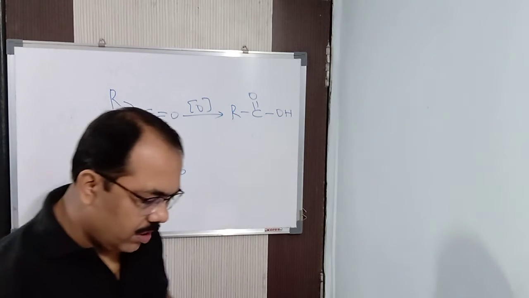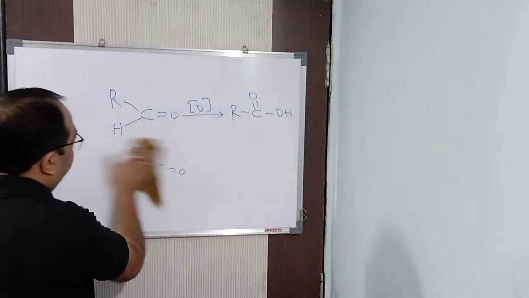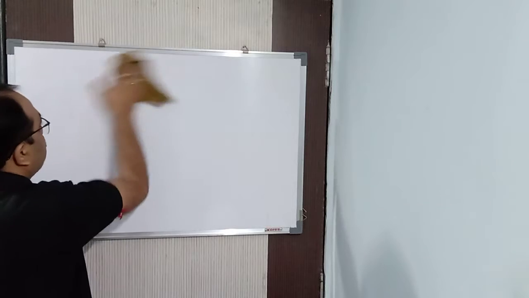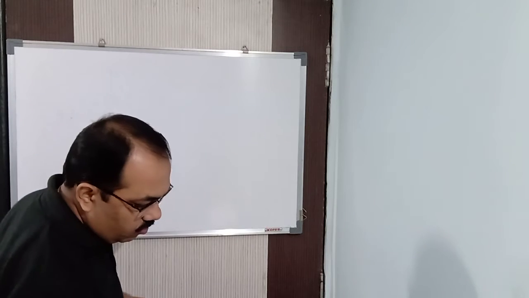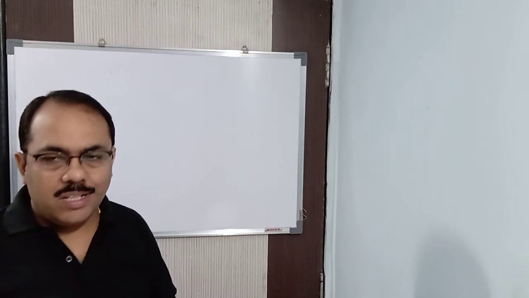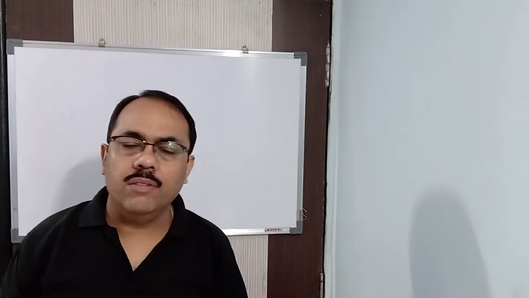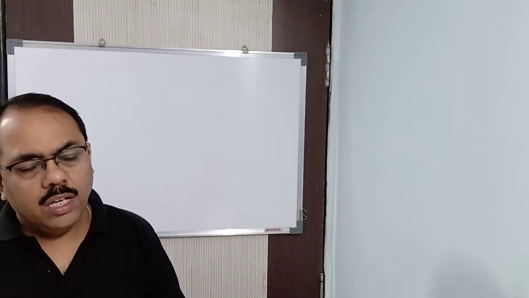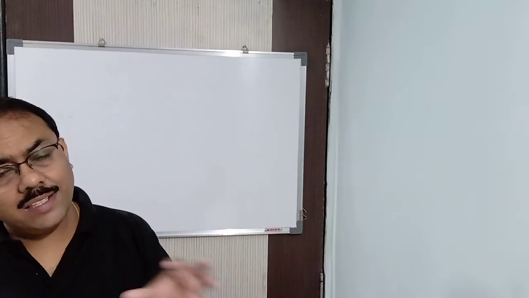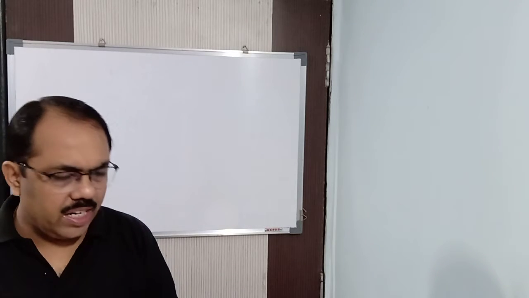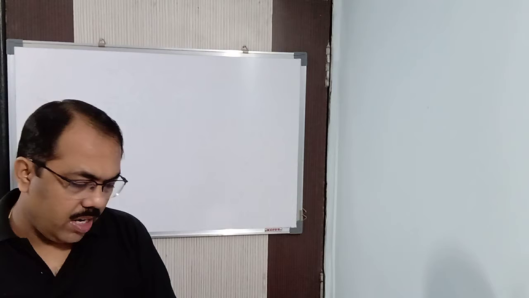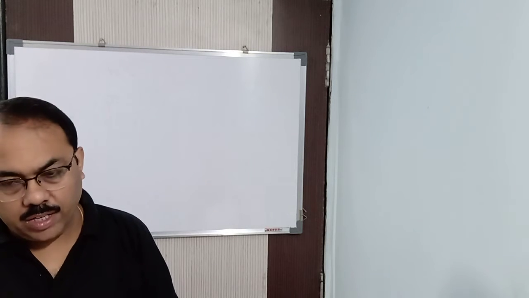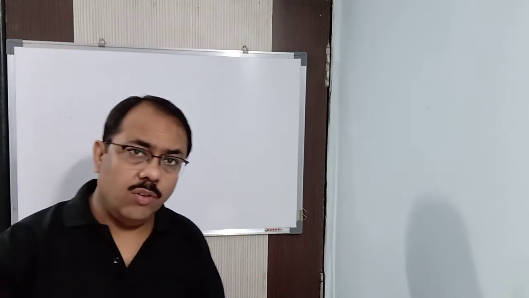Now we will see the reactions one by one. First we will see the reactions of aldehydes with Tollens reagent. What is Tollens reagent actually? Tollens reagent is nothing but ammoniacal silver nitrate solution. Generally, we take ammonium hydroxide and add silver nitrate solution to it. We get a dirty white precipitate of silver hydroxide and ammonium nitrate. AgNO3 plus NH4OH gives AgOH plus NH4NO3.